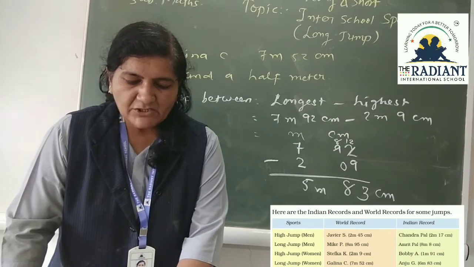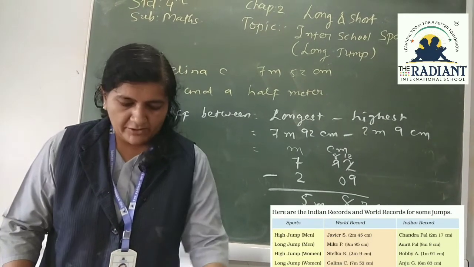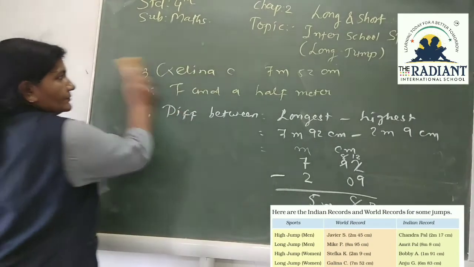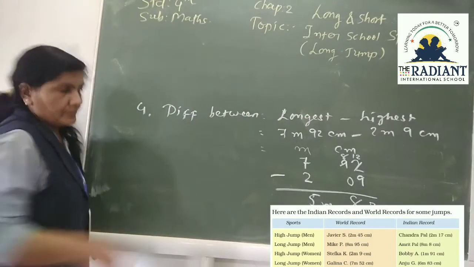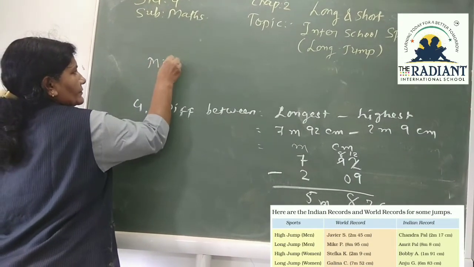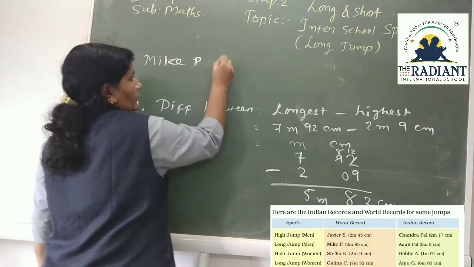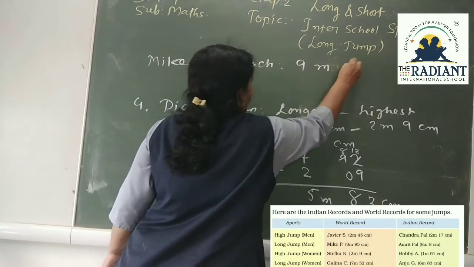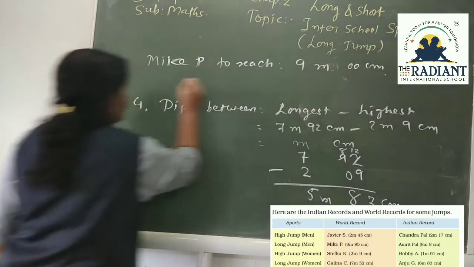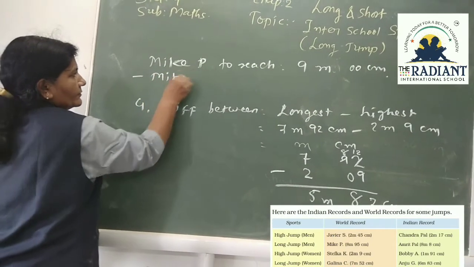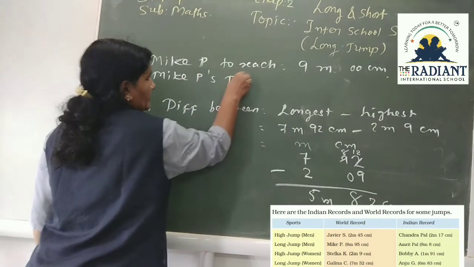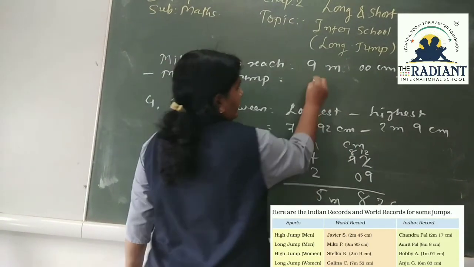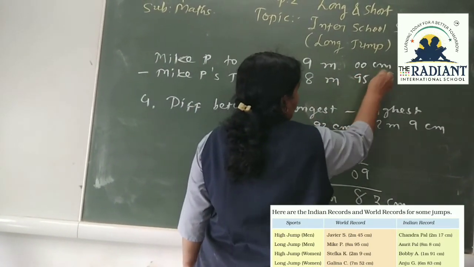Mike P's jump is 8 meter 95 centimeter and he wants to reach 9 meters, which is 0 centimeter.